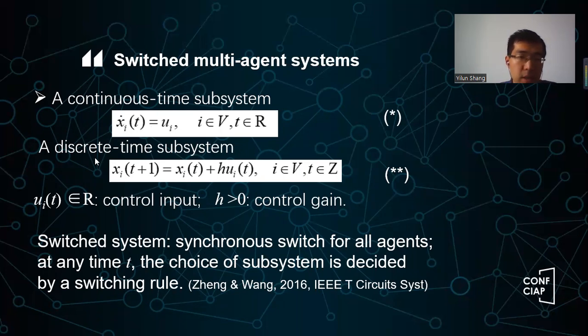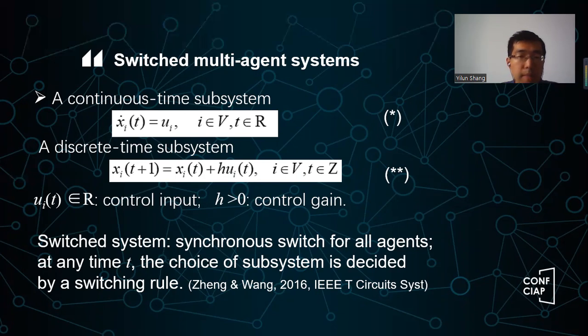Another component is the discrete time subsystem, the iteration system: x_i(t+1) equal to x_i(t) plus h times u_i(t). Here h is the control gain, usually positive and small, and u_i(t) again is the control input. So we have a mixed system.